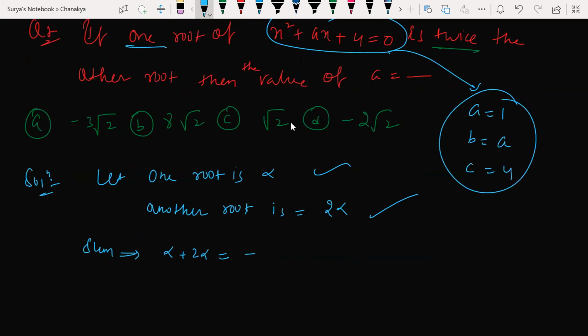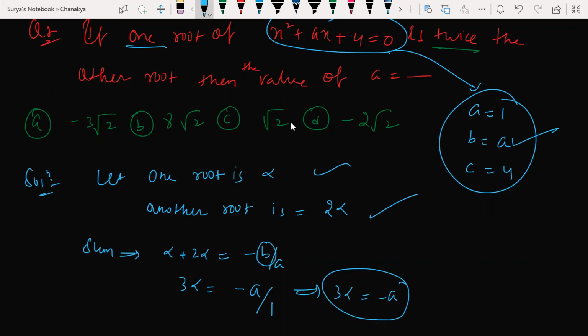So minus b by a is my formula as per the question. So alpha plus 2 alpha, how much? 3 alpha. Minus b, what is the b value here? A by a, and what is a here? 1. All right. So 3 alpha is equal to minus a. I need to find out the a value here.